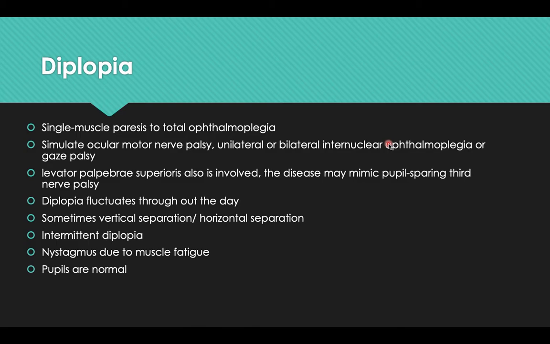The diplopia usually fluctuates throughout the day. Sometimes it can have a vertical separation, sometimes a horizontal separation. The diplopia is usually intermittent in nature. Nystagmus can develop due to muscle fatigue. Usually, the pupils are normal in myasthenia gravis. That helps to differentiate from a nerve palsy.